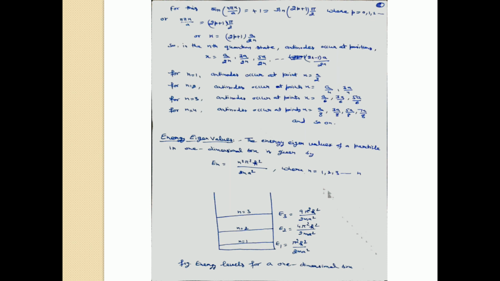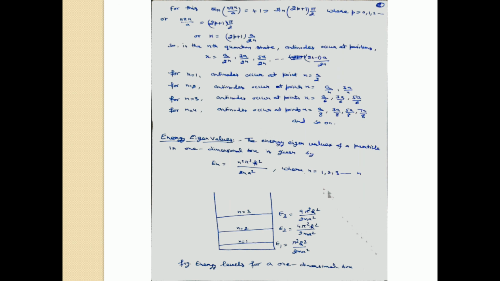Therefore, n pi x by a is equal to (2p plus 1) pi by 2. So you can have values of x is equal to (2p plus 1) a by 2n, and you can put the value of p from 0, 1, 2, 3 and so on. We have x is equal to a by 2n, 3a by 2n, 5a by 2n and so on, up to (2n minus 1) a by 2n.